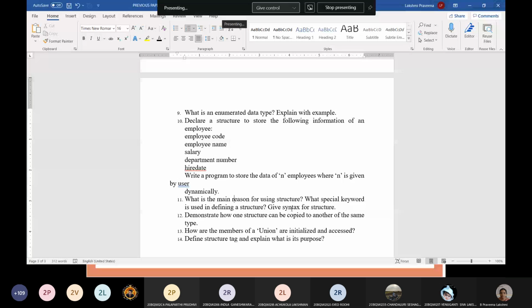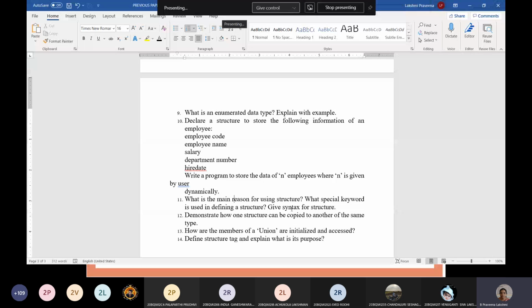Using a pointer also we can store the same type of values. But whenever you want to use different types of values as a group, then we can go for structures. The special keyword is struct. That is the special keyword which is used to define the structure. You can write the syntax of the structure.